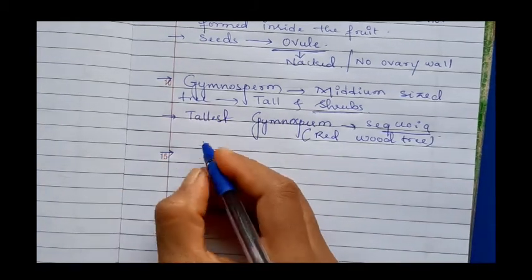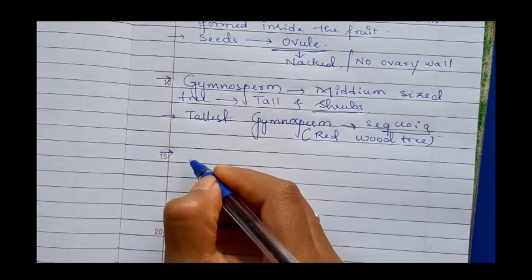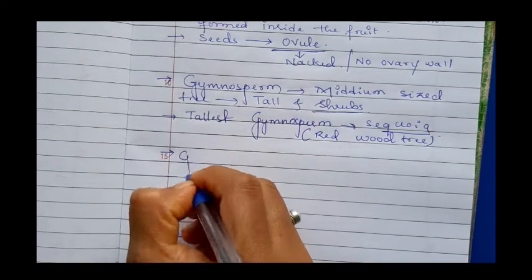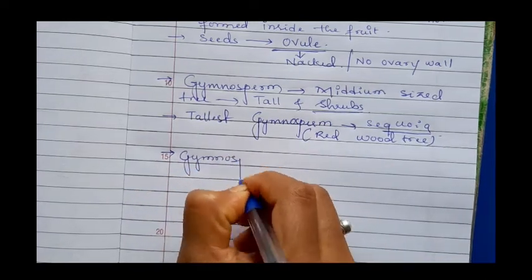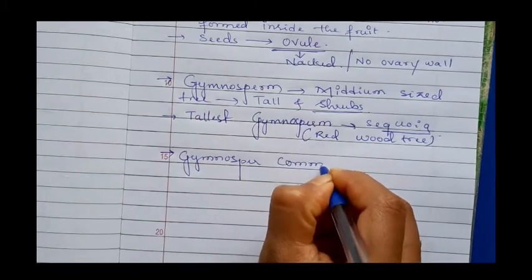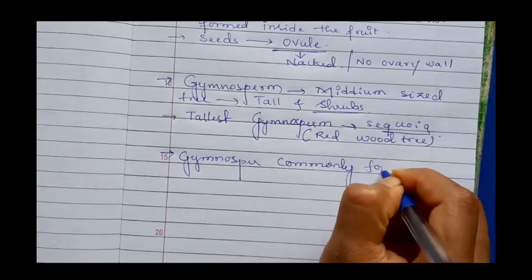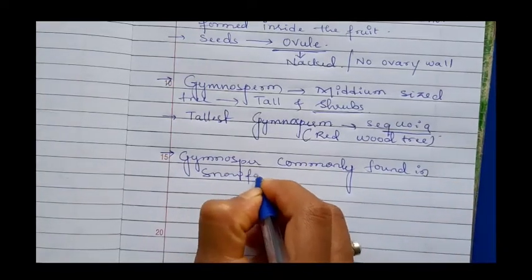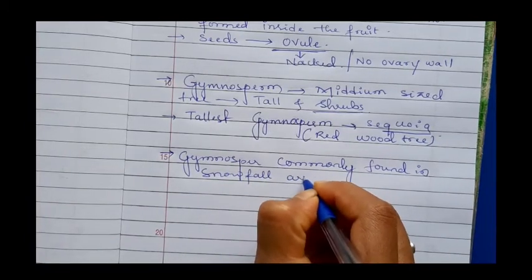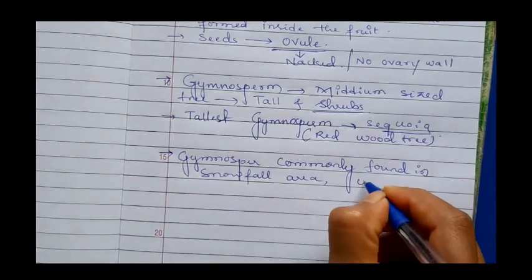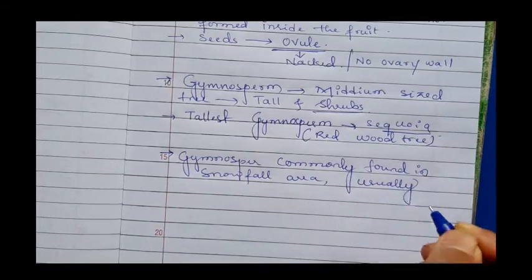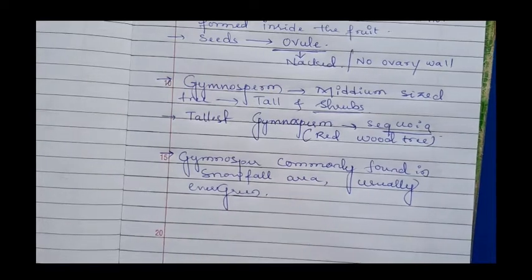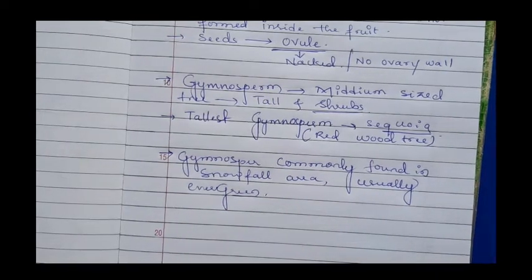Before going to start the plant body structure, the gymnosperms are commonly found in snowfall areas. These are usually evergreen plants. We call it evergreen.